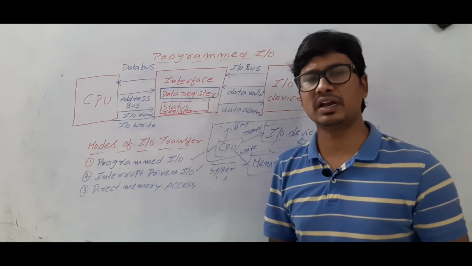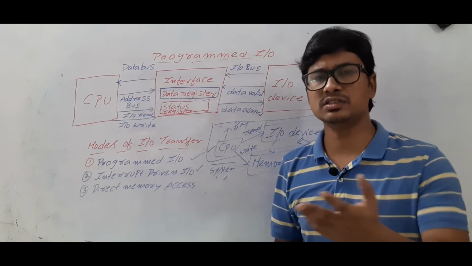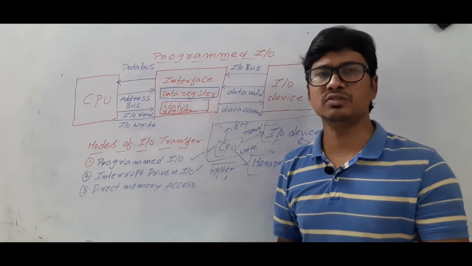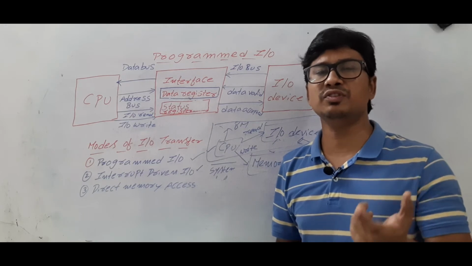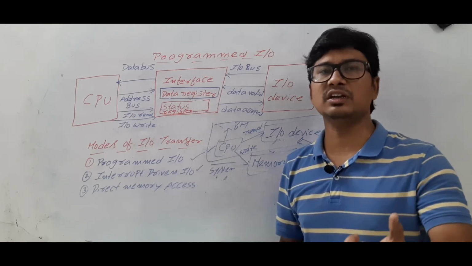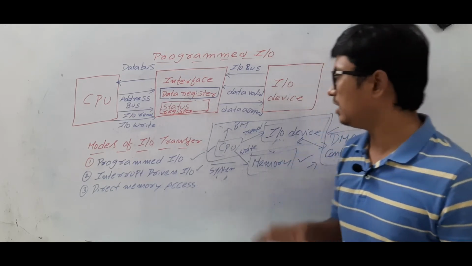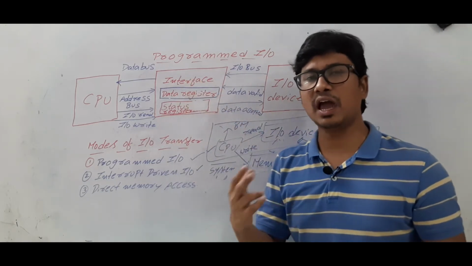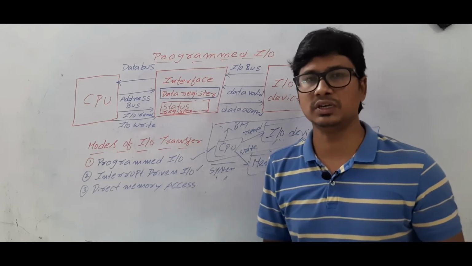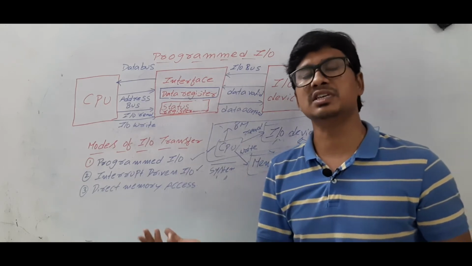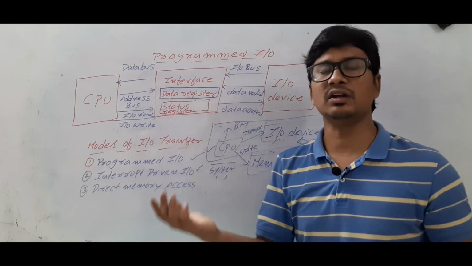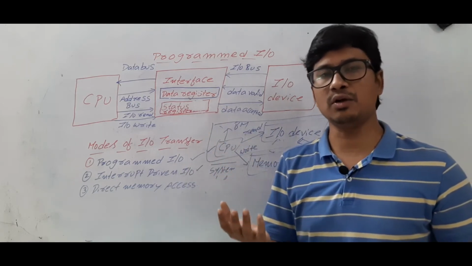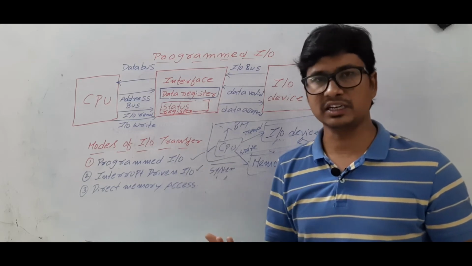What is the purpose of the handshaking mechanism? It is an asynchronous synchronization mechanism. Am I right or wrong? It is used for having the synchronization between the source and the destination. Here the source is the I/O device and the destination is the interface. We can have synchronization in two ways: synchronous communication and asynchronous communication. Am I right or wrong? In synchronous we will use the clocks, whereas in asynchronous we can have the strobe signals or handshaking mechanism.